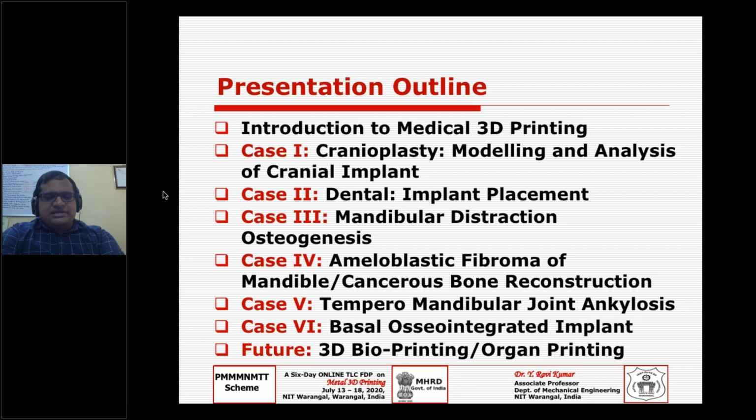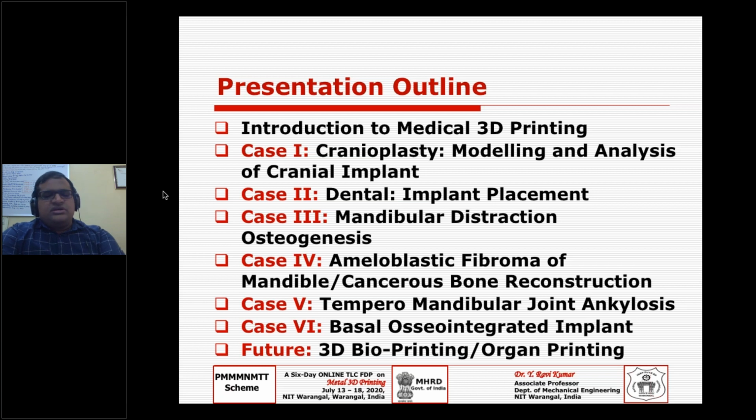It is a medical application, and the hands-on work which we have done on patients with the help of our collaborators, that is, doctors. And finally, I'm going to give a future direction.